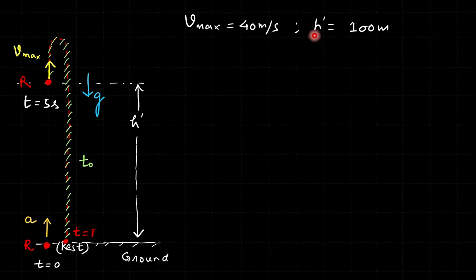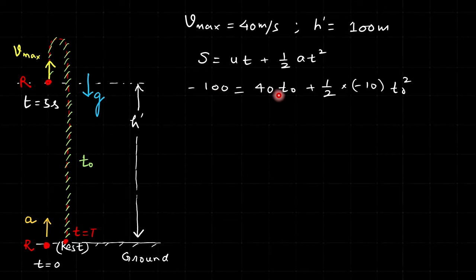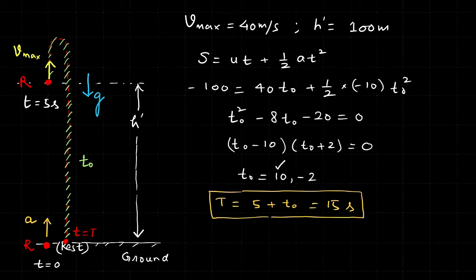V max was obtained as 40, h dash was obtained as 100 meter. So from here to here apply the second equation using the upward direction positive. So s equal to ut plus half at square, s is equal to minus h dash, that is minus 100, u is equal to plus v max, that is 40, a is obviously minus 10. So put all this in: minus 100 is equal to 40 t naught plus half into minus 10 into t naught square. This is a quadratic equation. Solve this quadratic equation to get the answers 10 and minus 2. We'll take the positive answer.